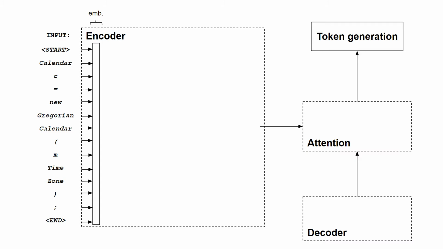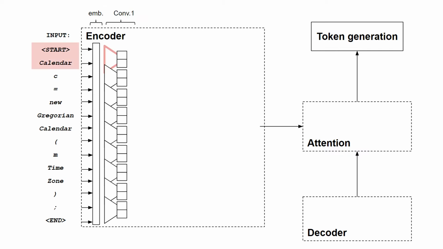Here I'm going to focus on the encoder to explain at a high level why CNN layers are better than RNNs in our context. So in this example, the first convolutional layer has a small kernel size that will encode relations between closely related tokens. So for example, start and calendar.